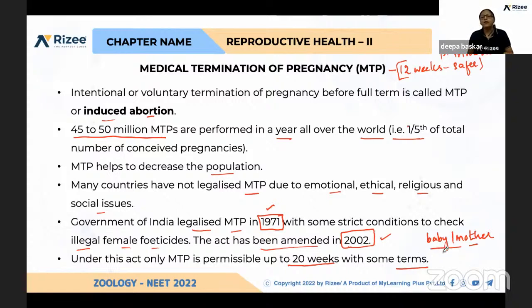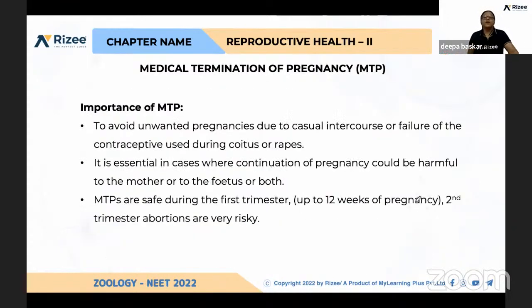As I informed, if the baby has any mental disorders, is handicapped, or has any chromosomal disorders, they can select induced abortion. And if the mother is getting affected by the pregnancy and parturition, that is also permissible. So what is the major importance of this MTP?